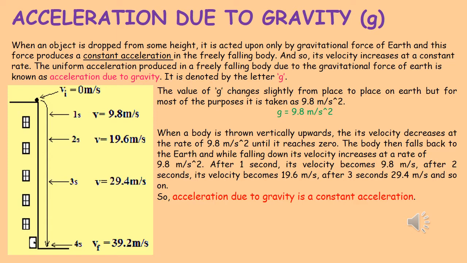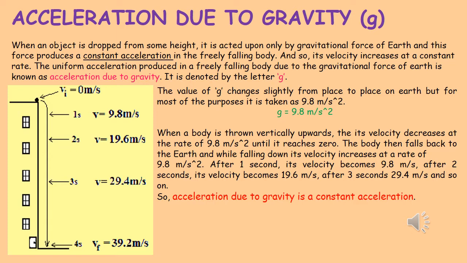So at the highest point of its motion, the velocity is 0, and after 1 second the velocity increases by 9.8 meter per second. So the velocity of the freely falling body after 1 second from the highest point is 9.8 meter per second. From the first second to the second second, the velocity again changes by 9.8 meter per second. So if we add 9.8 to 9.8, we get 19.6 meter per second. So after 2 seconds, the velocity will be 19.6 meter per second.